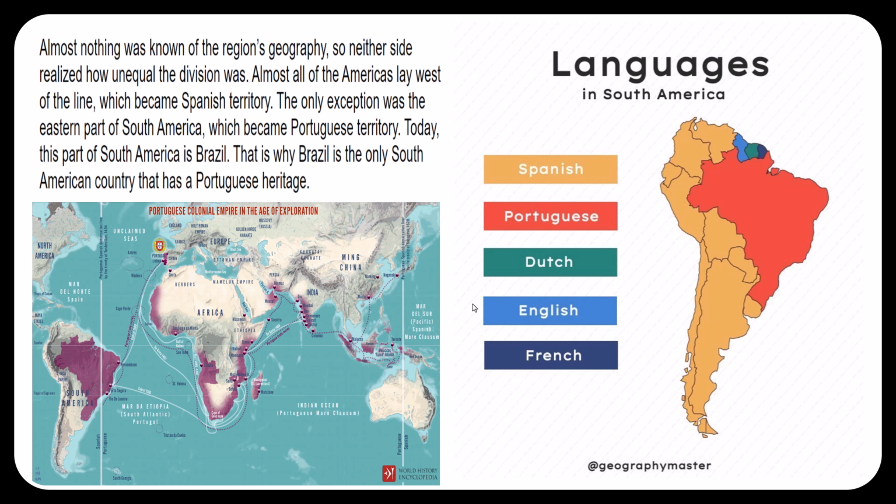Question number 3. Due to the Treaty of Tordesillas, what country was able to claim almost all the land in the Americas? Spain. Question 4. What is the only country in South America that has Portuguese heritage? Brazil.